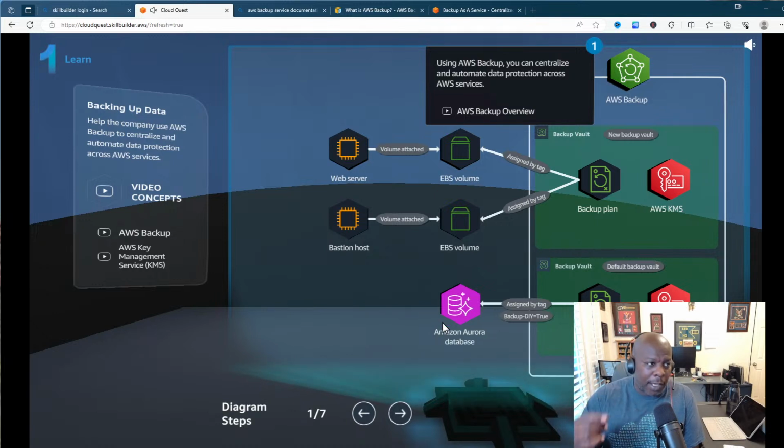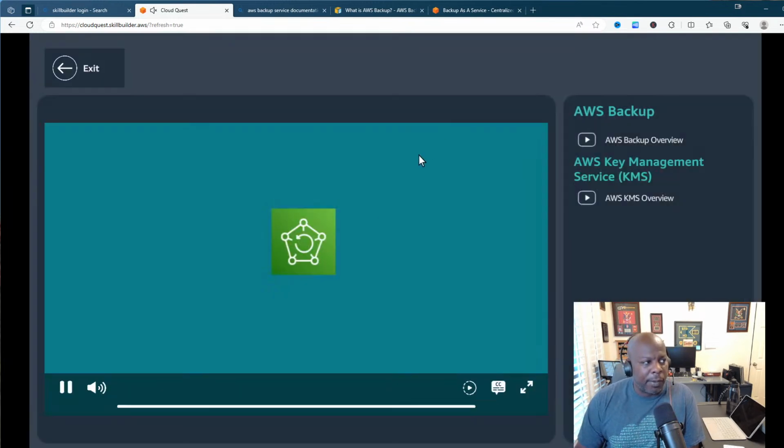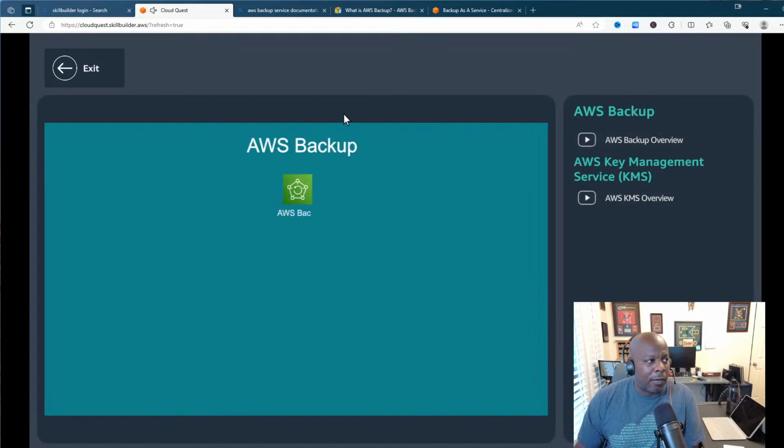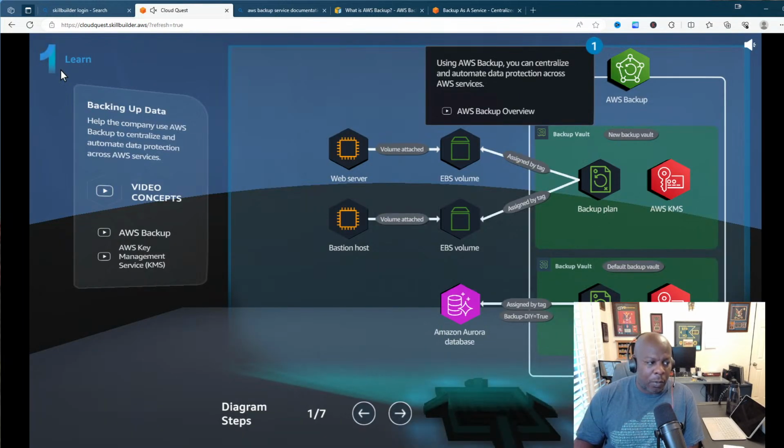Now, for those of y'all who might be watching or playing this game for the first time and want to know more about a service, all you have to do is click on this button right here, and then you have videos that will break it down and tell you all about the service. We won't do this while we're doing it, but that's something you can take advantage of.